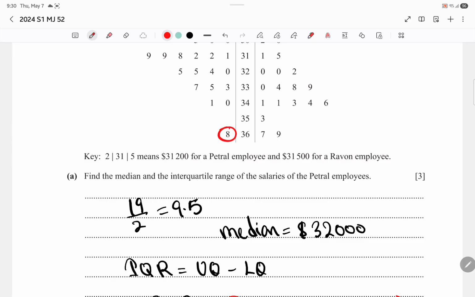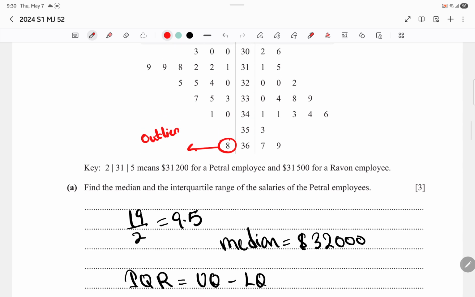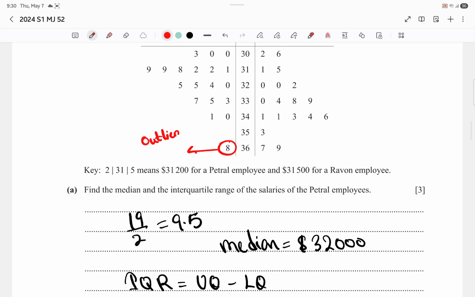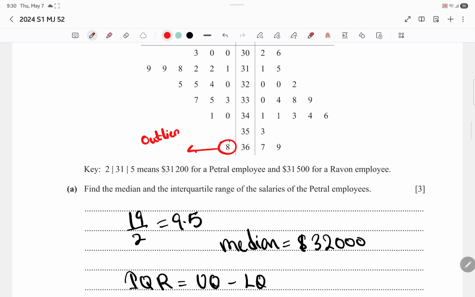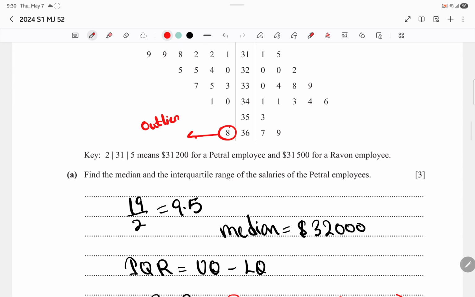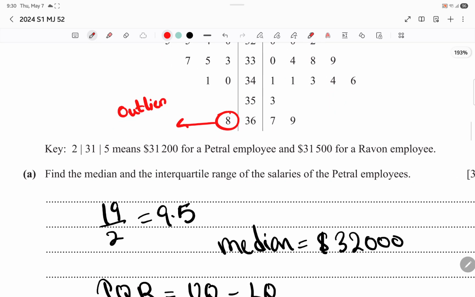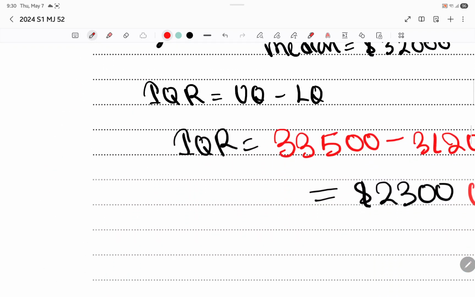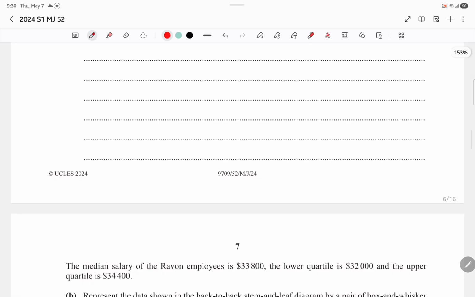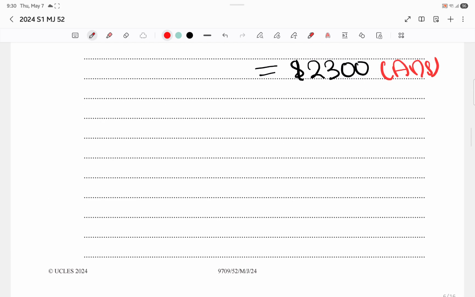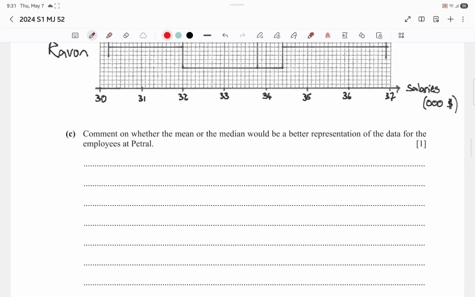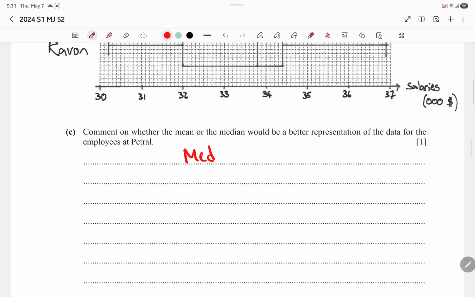Now, what is an outlier? An outlier means that in the set of data there is a value that does not really match the rest of the data. So over here, as you can see, the values range from this to 34,100, but this value is way bigger than this range, so it doesn't correspond to it. It's a value that should not be in the set range of data. Hence, this is an outlier. And if you have an outlier, you shouldn't really calculate the mean because that's not going to give you the correct value of the average. Hence, median is the better approach here.